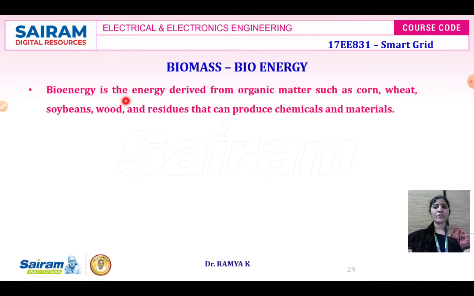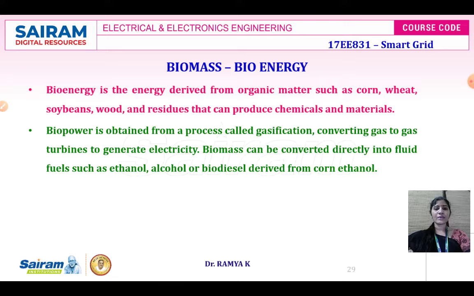But the output of that will produce chemicals and other materials which can be utilized for our electricity generating purpose. And also how we are going to convert these chemicals or other materials into electricity, in the sense by the process of gasification. We are going to convert the biomass into electricity.